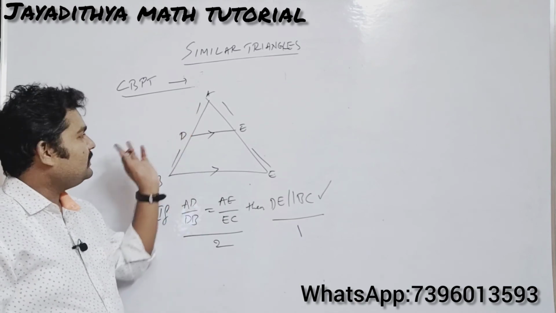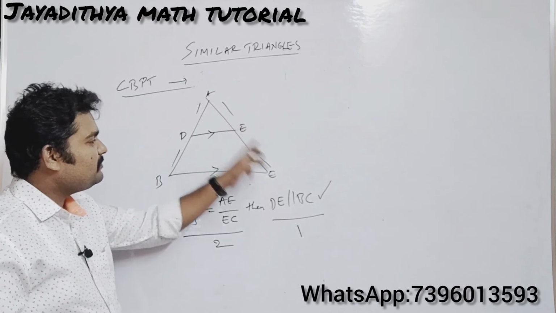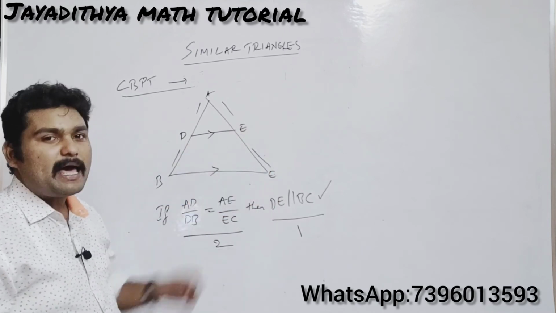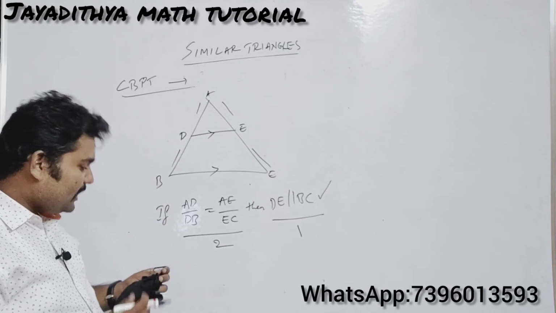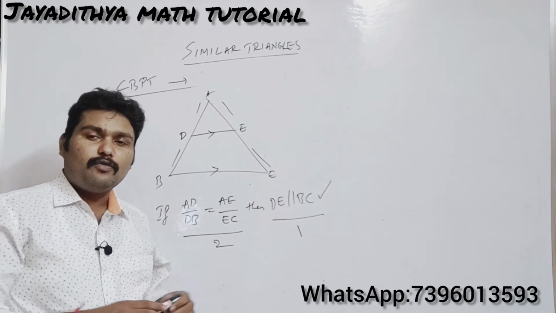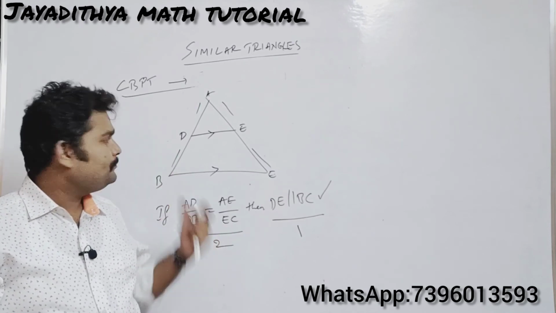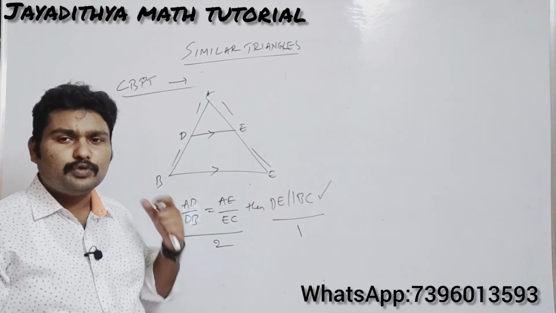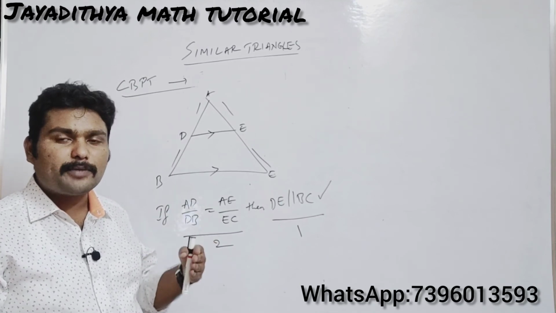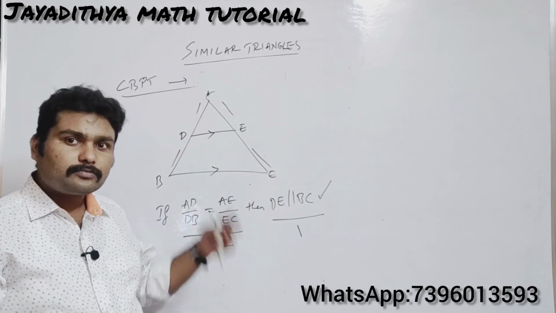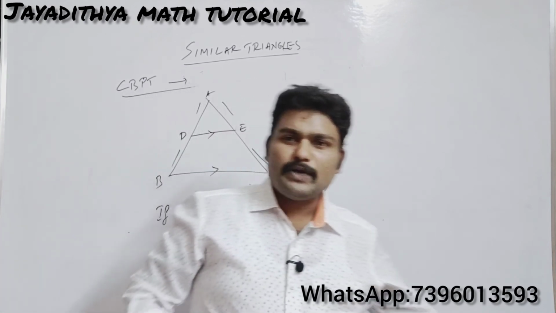In a triangle, if a line cuts two sides at D and E such that AD by DB is equal to AE by EC, then DE will be parallel to BC. That is the converse of the basic proportionality theorem. Clear? For this also you have a proof. If you want the proof, do comment in the comment section. So these are very basic statements, and just based on these you can solve many problems. You may get a 4-mark problem, a 2-mark problem, or a 1-mark problem also. So this topic is very important.